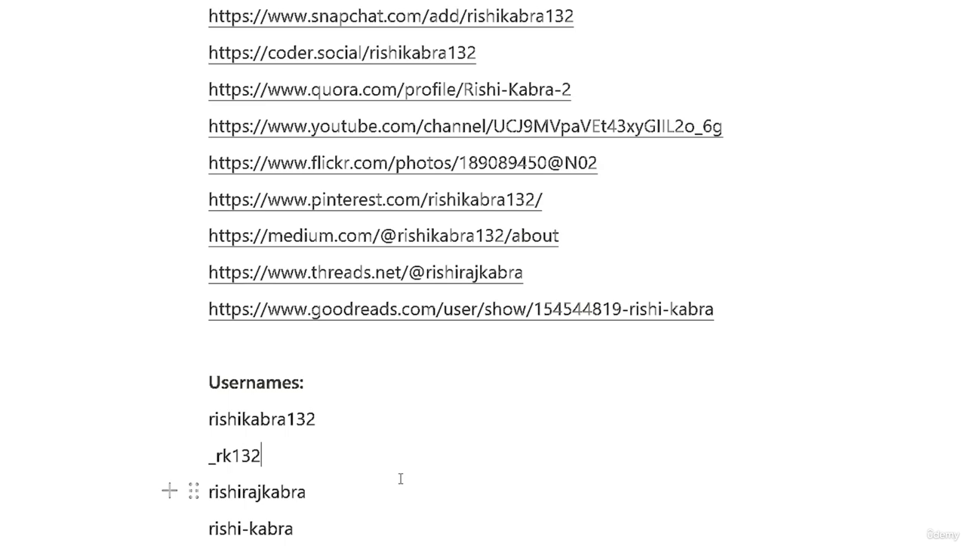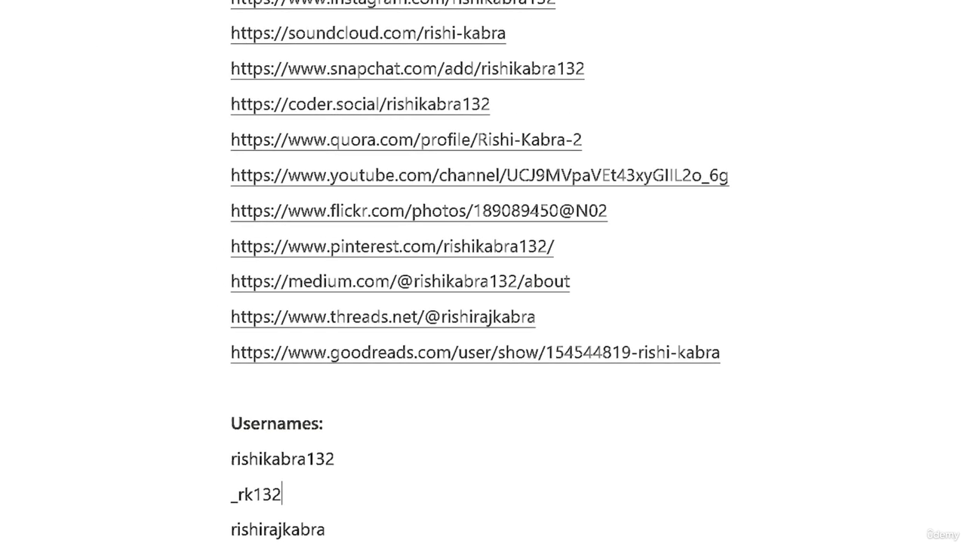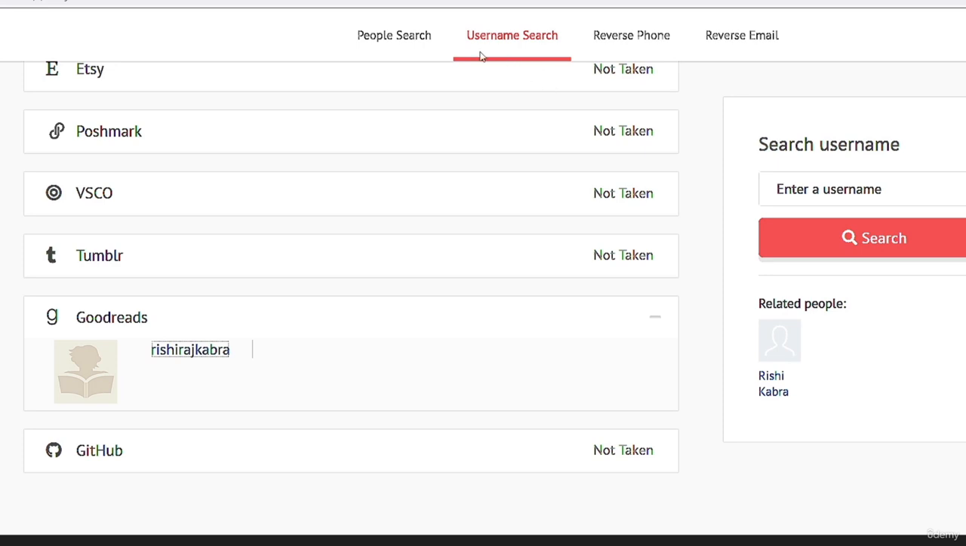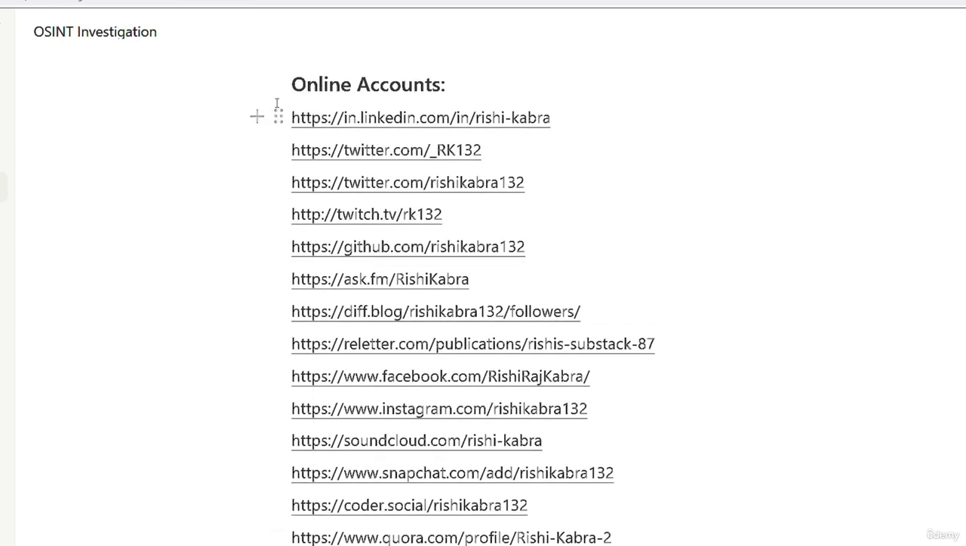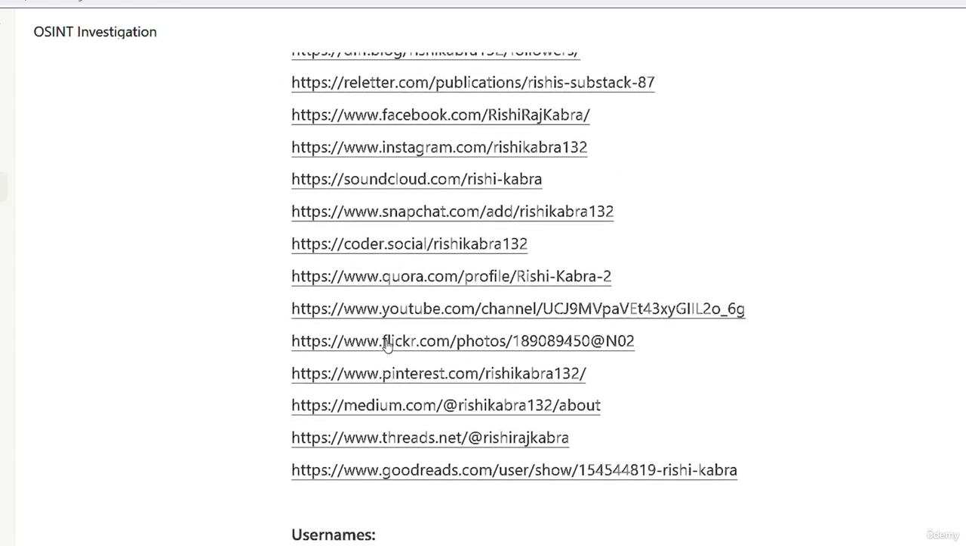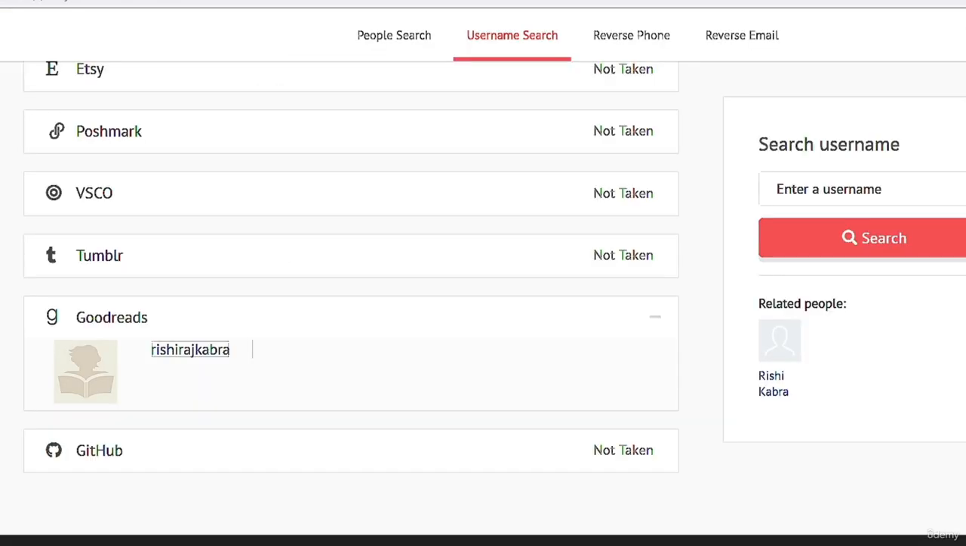Now the next step should be to copy the second username, put it in idcrawl, and find any other accounts that he has. To save some time, I'm not going to search for the other usernames because I have already done so. And these are the accounts that I was able to find after searching for all of these usernames on idcrawl. In your case, you always have to collect all the usernames and use a website like idcrawl to find any other account that you did not find before.